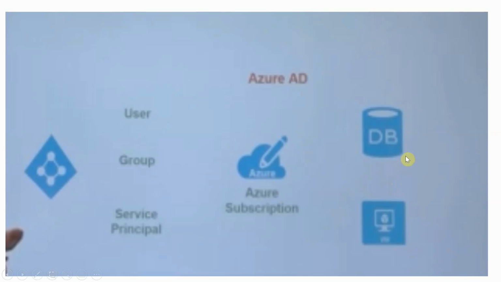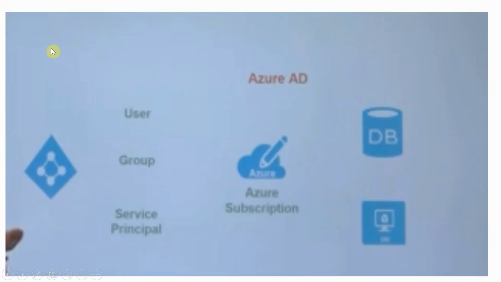So basically, when you create the subscription, it creates a directory, and this subscription trusts this directory. So any users, groups of users, or service principals belong to this Active Directory. This subscription trusts this Active Directory and gives permission to those resources.